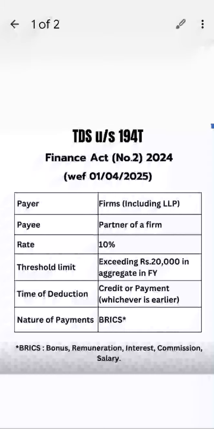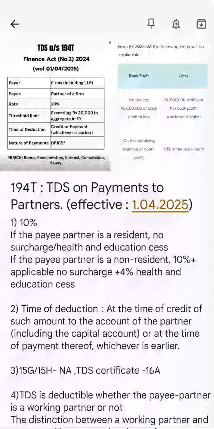On what amount will you deduct? 25,000 or 5,000? That is, excluding the 20,000 amount, meaning only on the excess over 20,000. How is it applicable? Because here it is just written as exceeding rupees 20,000 in aggregate in a financial year. Okay, so we'll discuss all of those things in great detail. Now let's come to the section. Okay, so I feel you have understood the crux first.